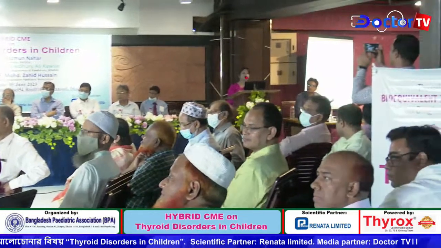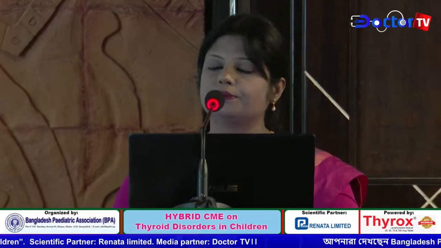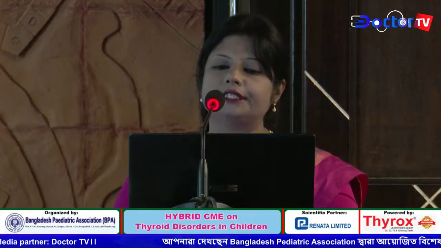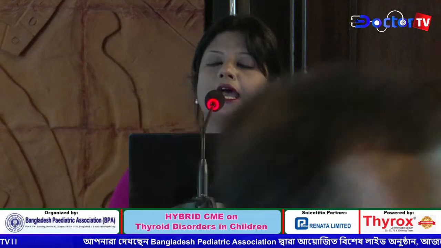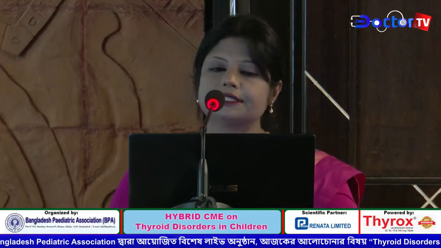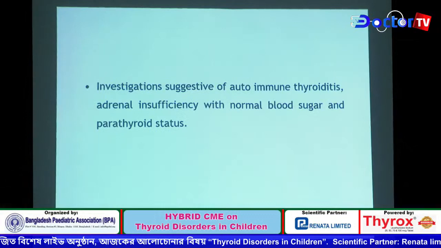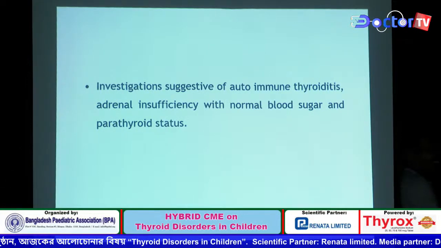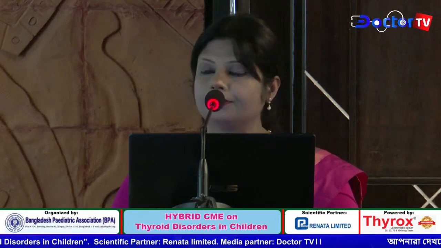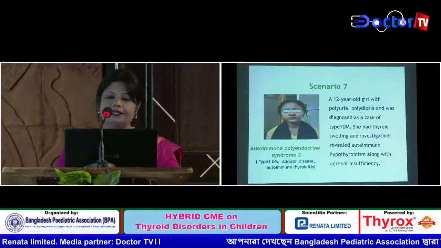A 13-year-old girl of consanguineous parents presented with repeated oral thrush, fungal infection of the nail and vaginitis since 2 years of age, and she developed alopecia totalis at 8 years of age. Investigations were suggestive of autoimmune thyroiditis and adrenal insufficiency, with normal blood sugar and parathyroid status. So it was a case of autoimmune polyendocrine syndrome 1, consisting of Addison disease, hypothyroidism, and mucocutaneous candidiasis.